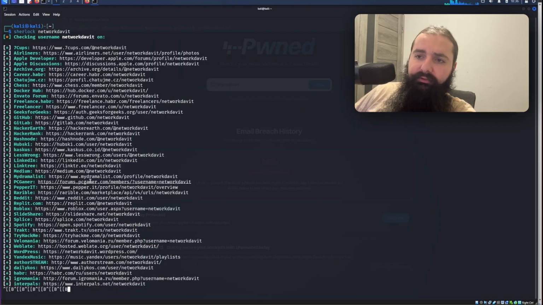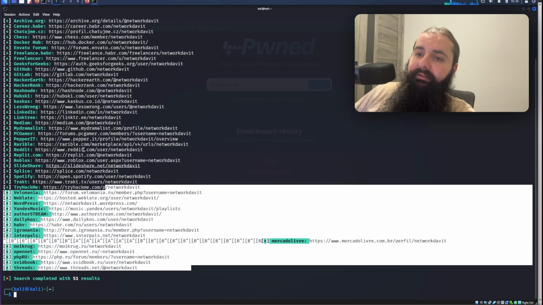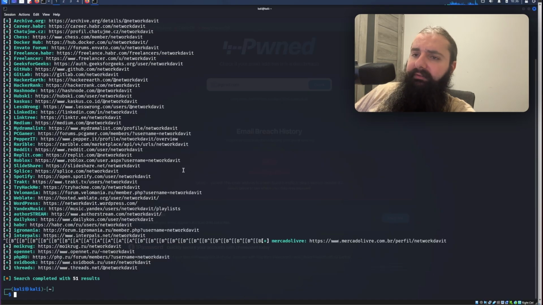By the way, I intentionally just switched to Have I Been Pwned because I know that Sherlock will take a while, and you can just see how incredible this mapping is, how simple this tool is, right, to use. And I was able to just find so much. And honestly, some of this is scary because what the hell is PHP rule?